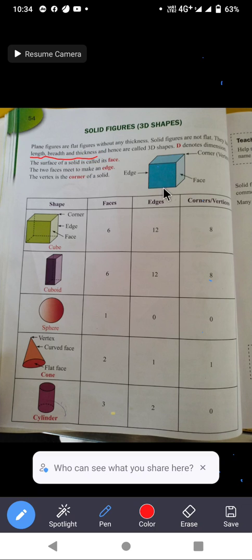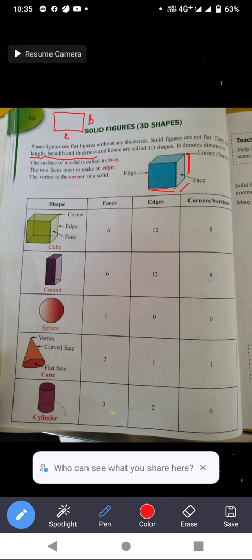Look here in this given figure. This is your length. This is your breadth, and this is some thickness, or you can say height. So it has 3 dimensions: 1, 2, and 3. But plane figures have only 2 dimensions: length and breadth. Like this, this is your length and this is breadth. They have 2 dimensions only. They do not have thickness.